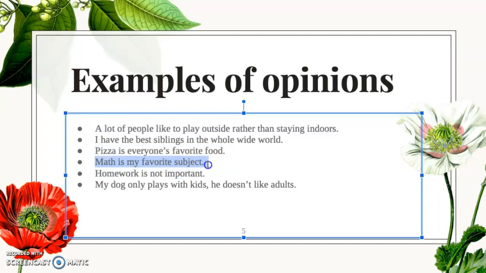Math is my favorite subject. Some people will say, yep, that's true. Math is my favorite subject. But that's my opinion again. That's a personal judgment. It doesn't necessarily mean everybody's favorite subject is math. That means that is my opinion. Some people might hate math, but I like math. So math is my favorite subject.